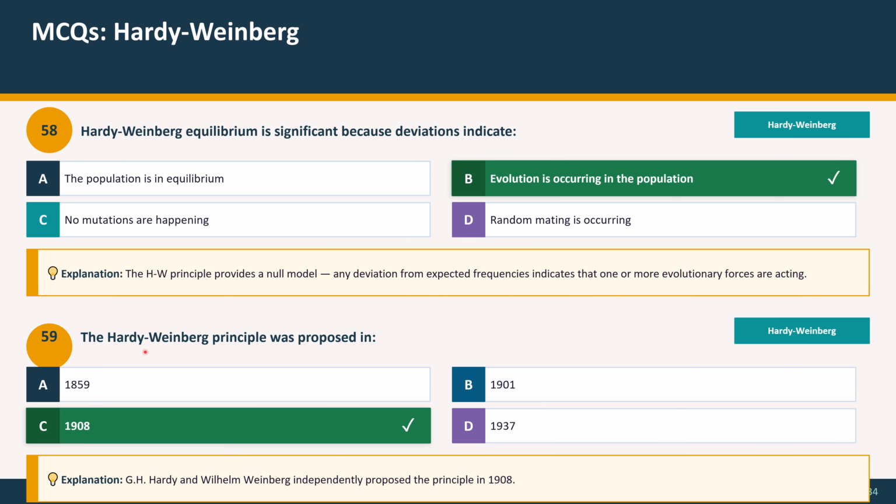Question 59. The Hardy-Weinberg principle was proposed in: A, 1859; B, 1901; C, 1908; D, 1937. So the correct option is option C, 1908. Explanation: G. H. Hardy and Wilhelm Weinberg independently proposed the principle in 1908. So these are the mixed questions.